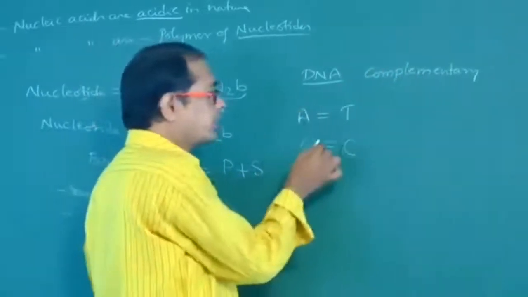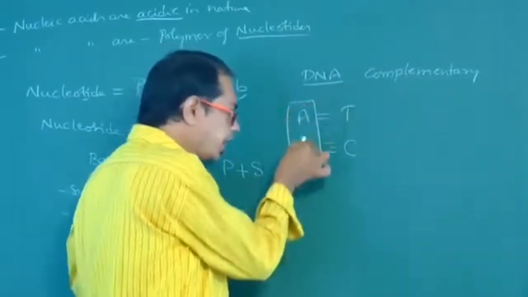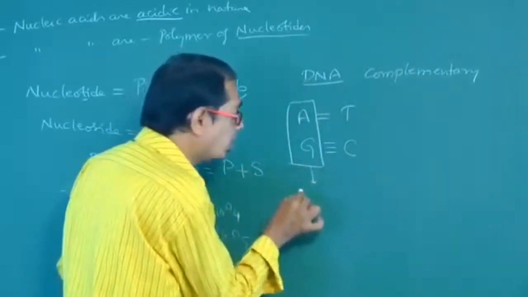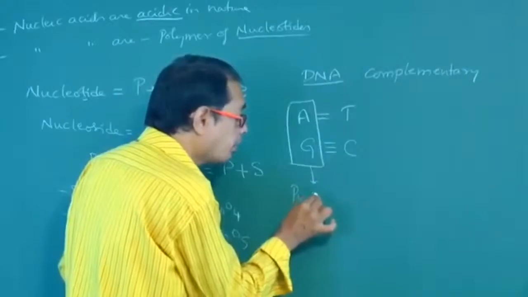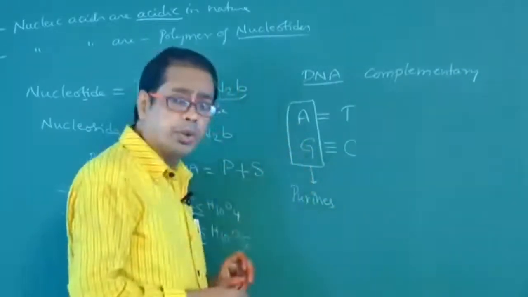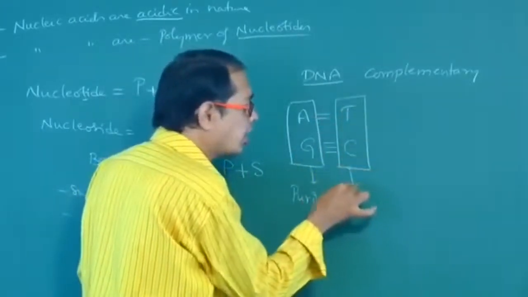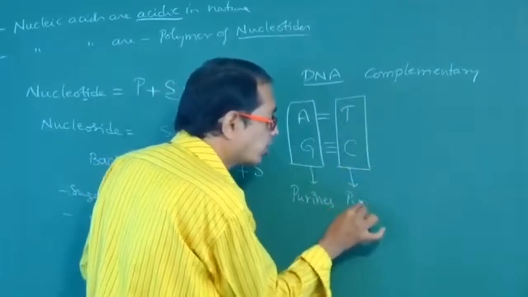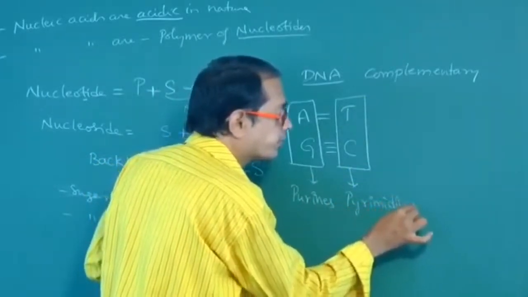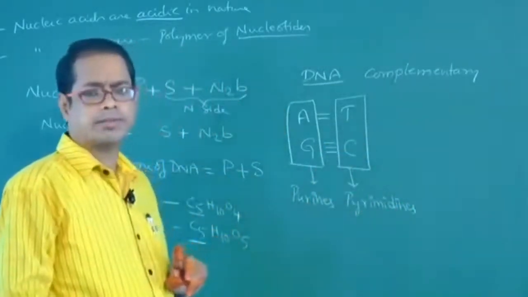So this is about DNA. Adenine and guanine are called purines, whereas thymine and cytosine are called pyrimidines.